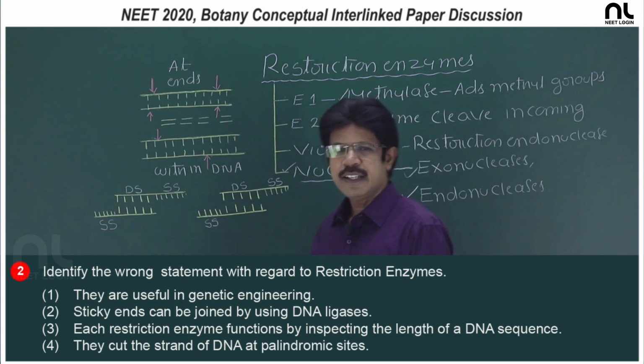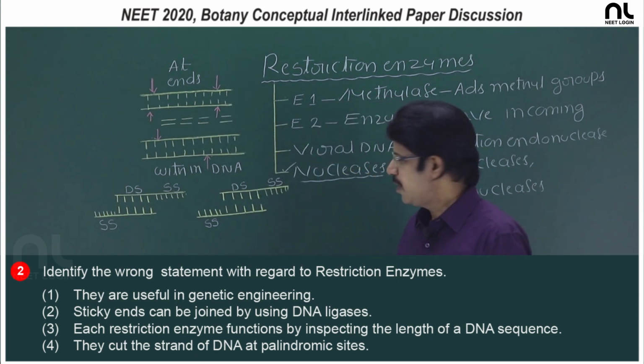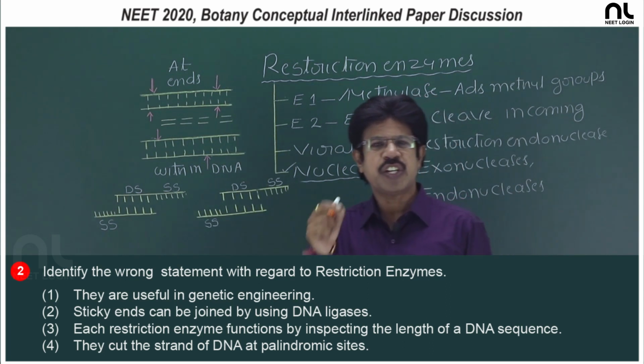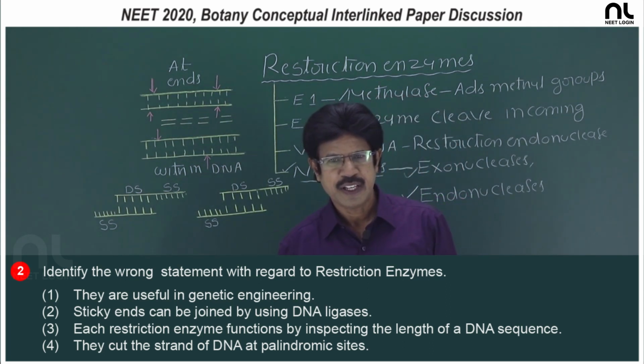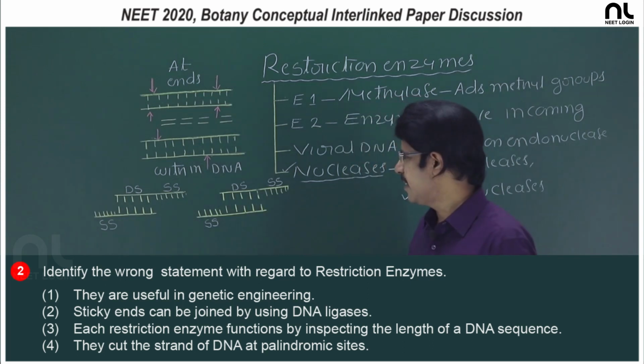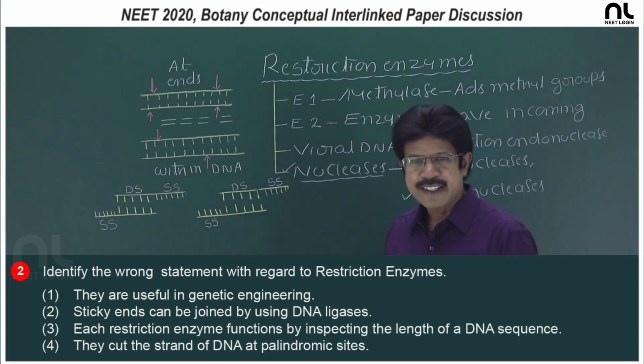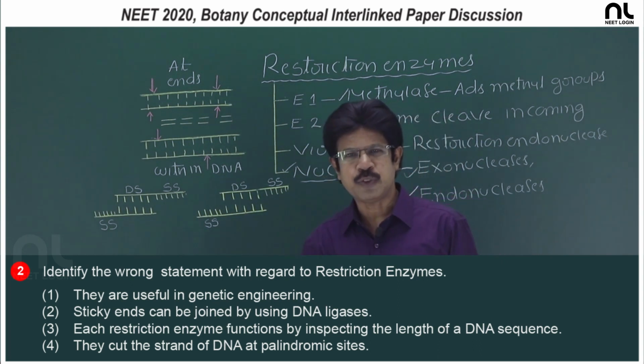The enzymes which cleave within the DNA are restriction endonucleases. Restriction endonucleases cleave the DNA in a particular fashion, exactly in the middle of the palindrome.